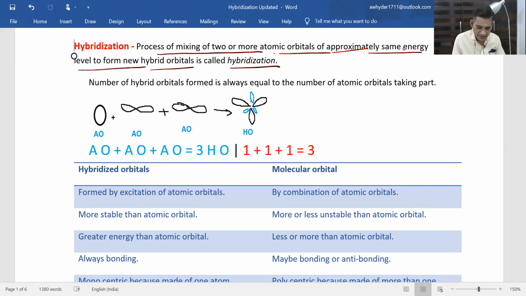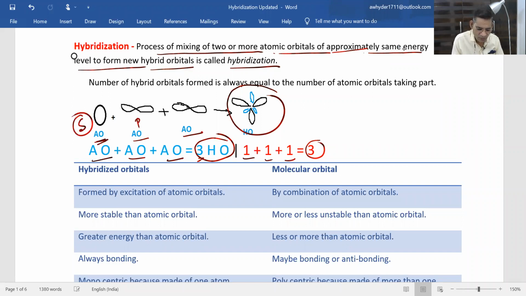See here, this is one atomic orbital, this is another, this is a third one. These three atomic orbitals combine together to form three hybridized orbitals. Since one atomic orbital was s and these two are p atomic orbitals, the hybridized orbital formed will be sp2, because it is one s and two p.